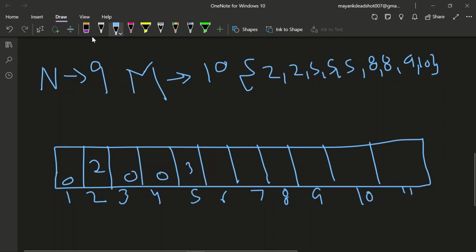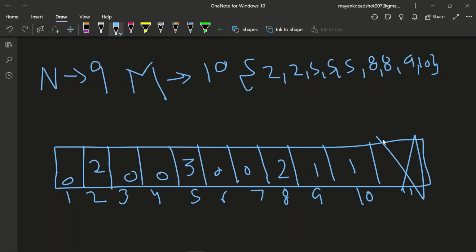Now 8 is occurring 2 times, 9 is occurring 1 time, and 10 is occurring 1 time.